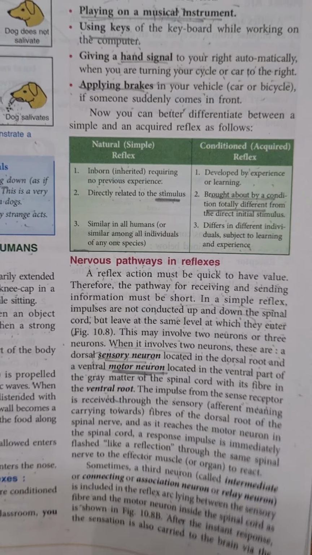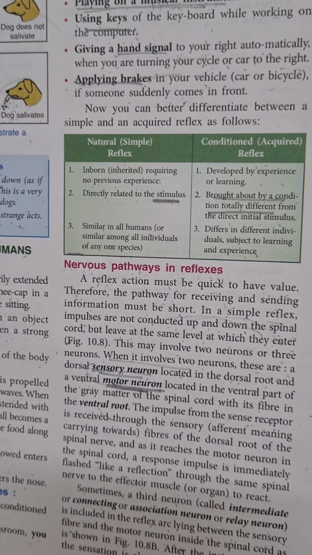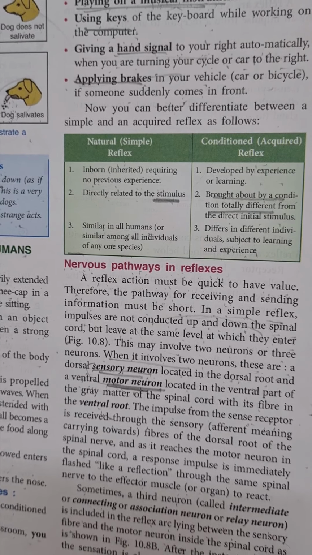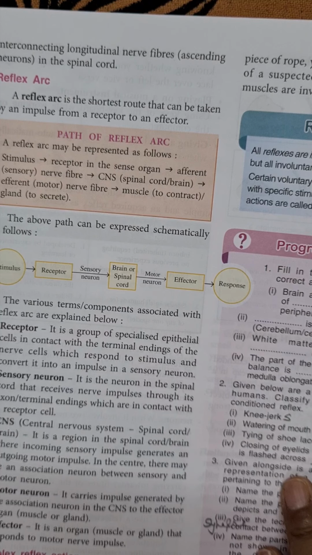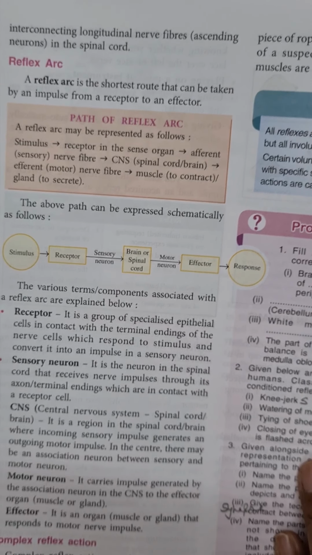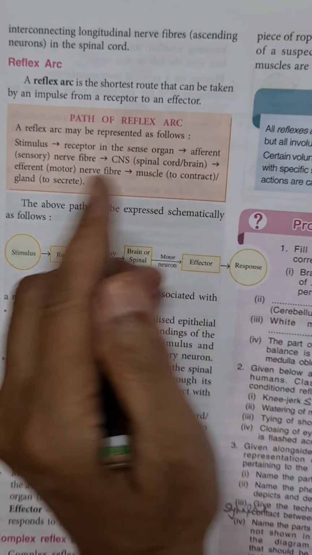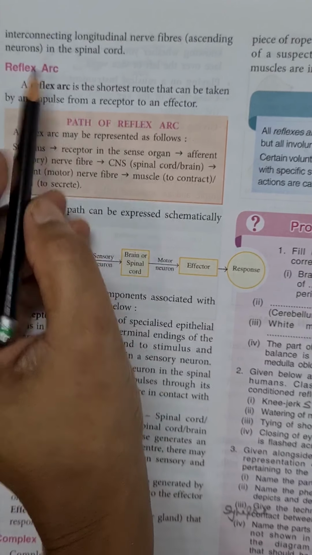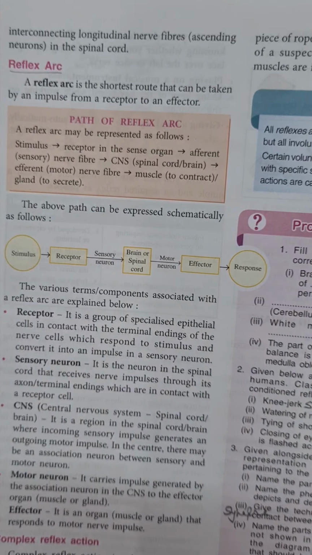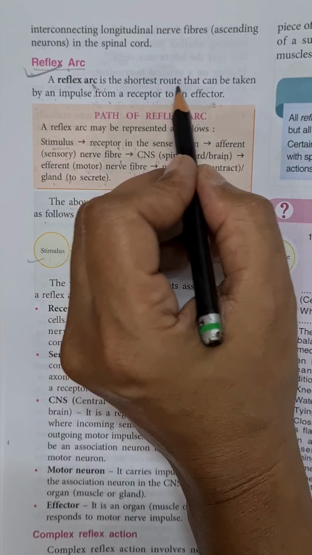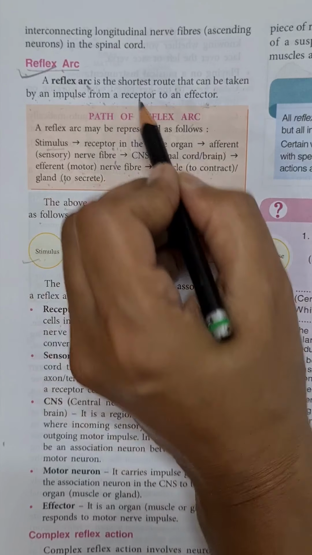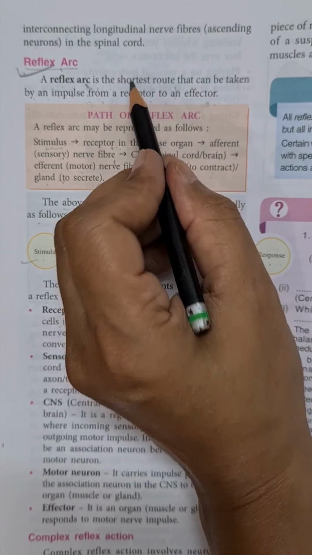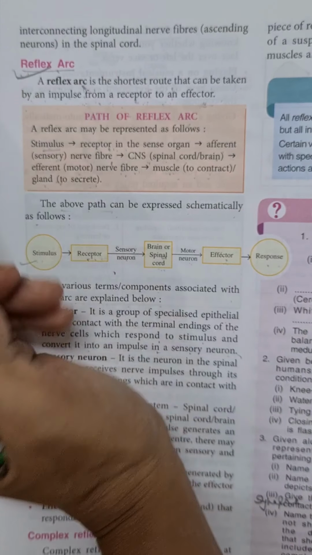Now after this, after the instant response, the sensation is also carried to the brain. After showing this response, the sensations are carried to the brain by interconnecting longitudinal nerve fibers in the spinal cord. Now next is reflex arc. A reflex arc is the shortest route that can be taken by an impulse from a receptor to an effector. This shortest route is called reflex arc.